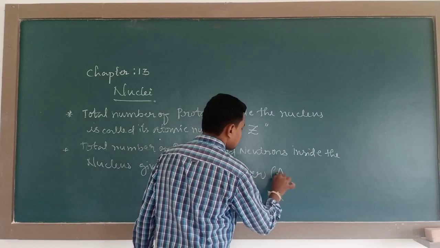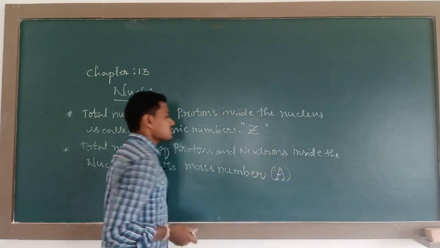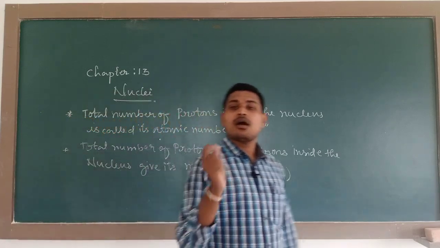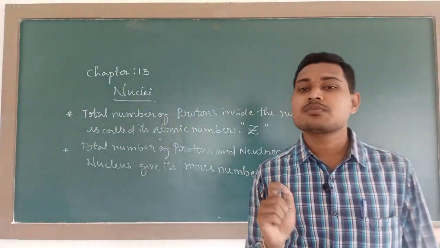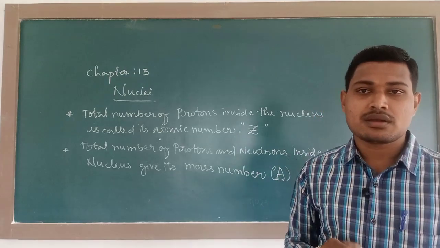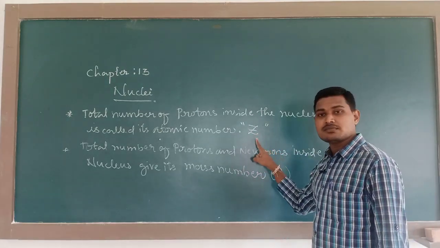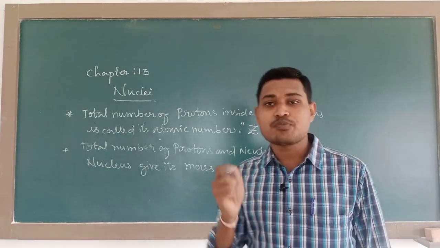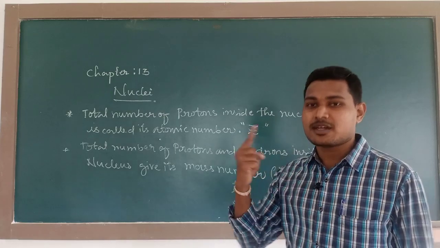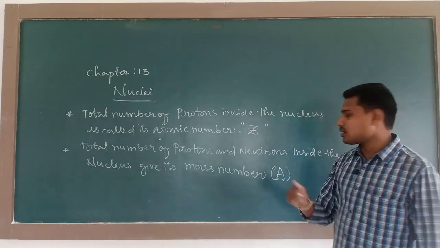It is represented with the symbol A. See, the total number of protons present in the nucleus is called atomic number, represented with the letter Z, and the total number of protons plus neutrons is nothing but the atomic mass, or mass number, represented with the letter A.